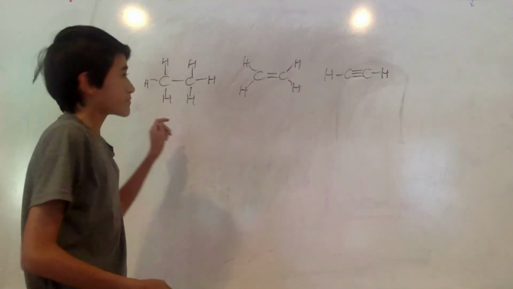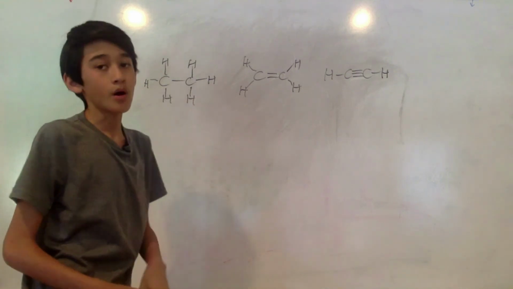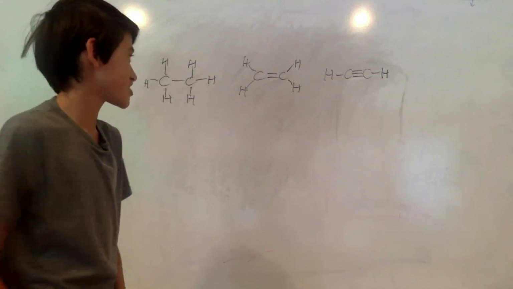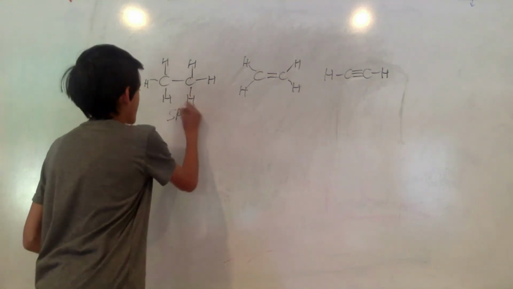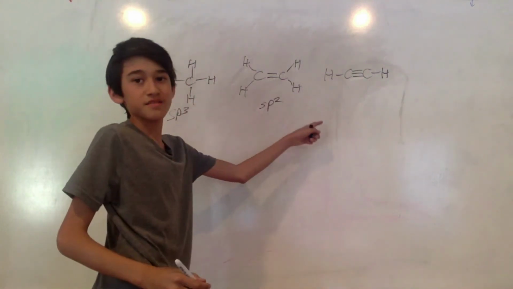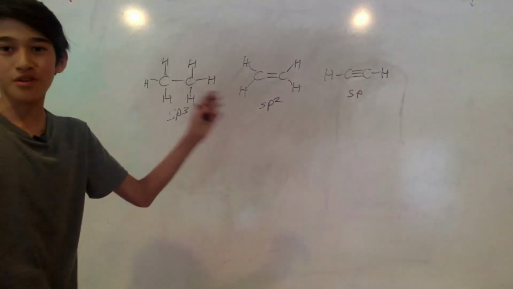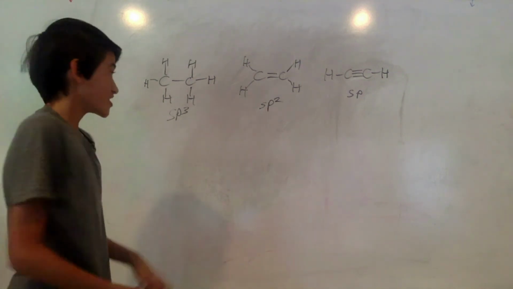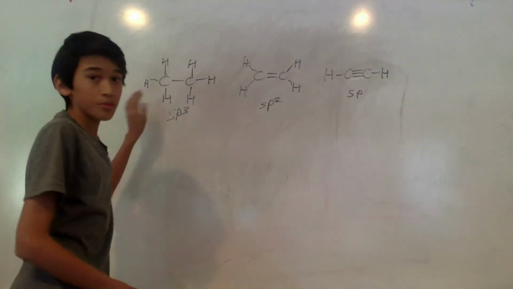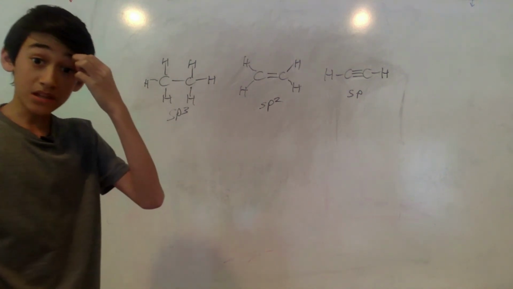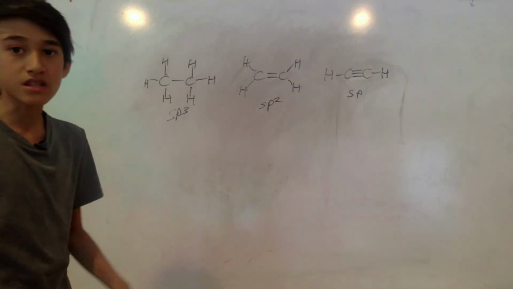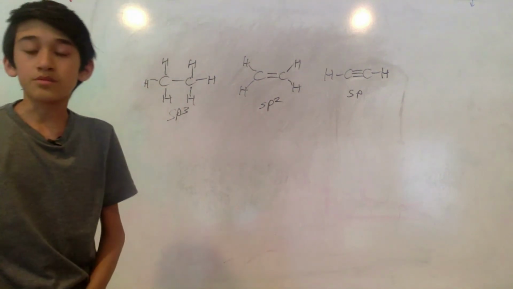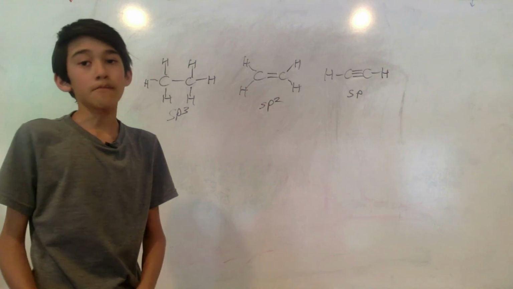So, for single bonds, remember what it is? It's sp3 hybridization. So this one has sp3, sp2, and sp. And this is actually the order of increasing stability and therefore increasing acidity. So this one with the single bond is going to be the most basic or the least stable and least acidic. This one's going to be kind of in the middle, and then the acetylene is going to be at the top, being the most acidic and most stable.